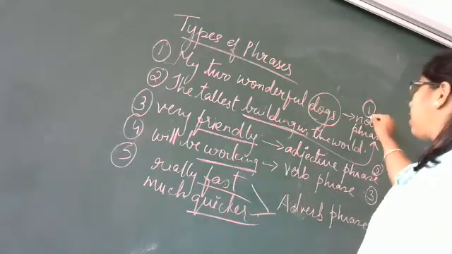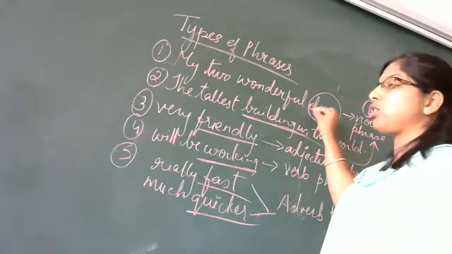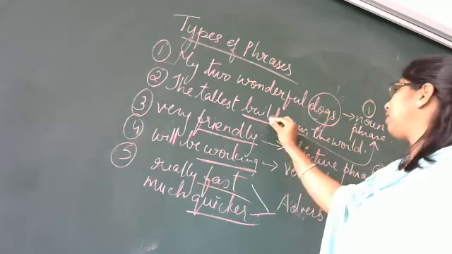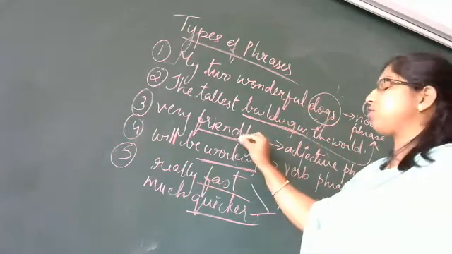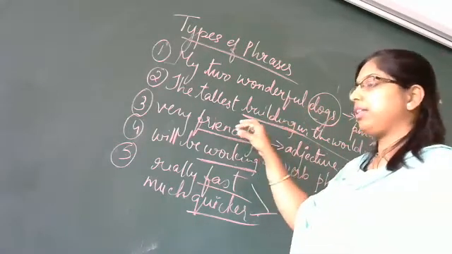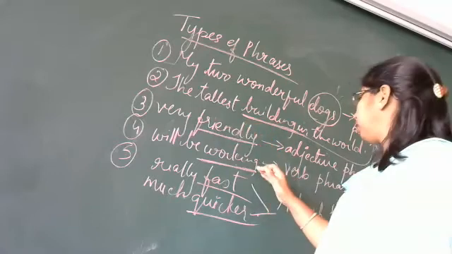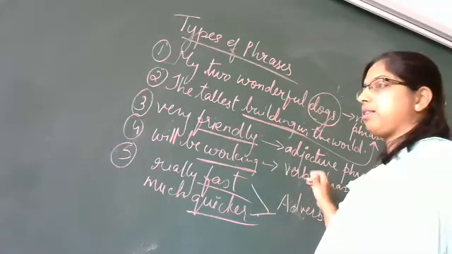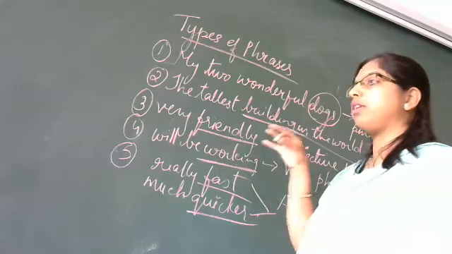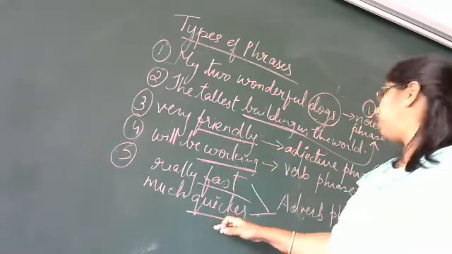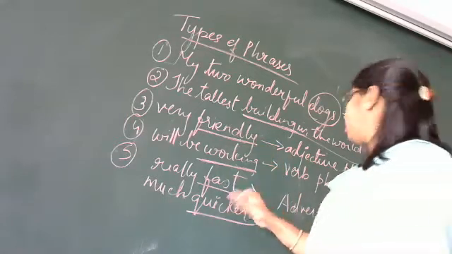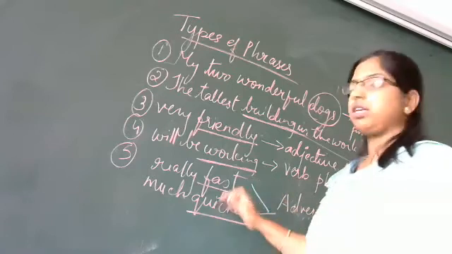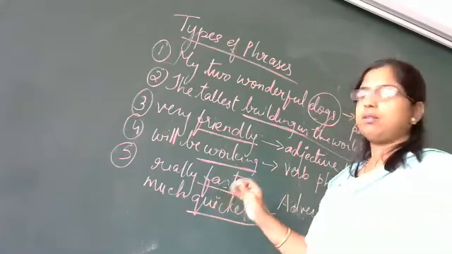The first one, noun phrase, because we focus on nouns. Second, adjective phrase, because we are focusing on the adjectives, the describing words. The third is verb phrase, because we are focusing only on the verbs. The fourth one is adverb phrase, because we are focusing on the adverb here.